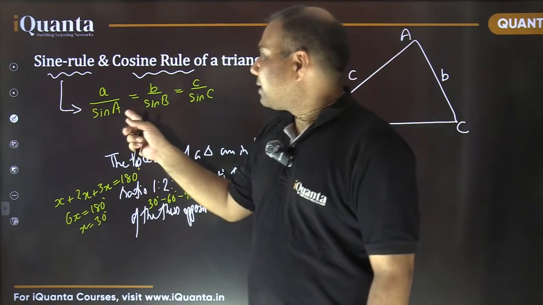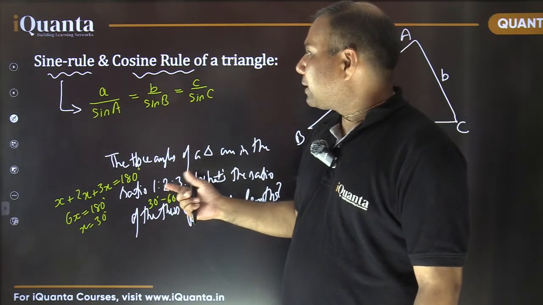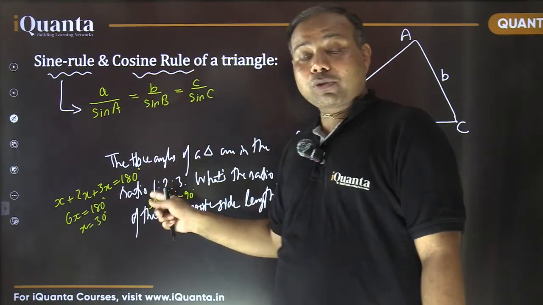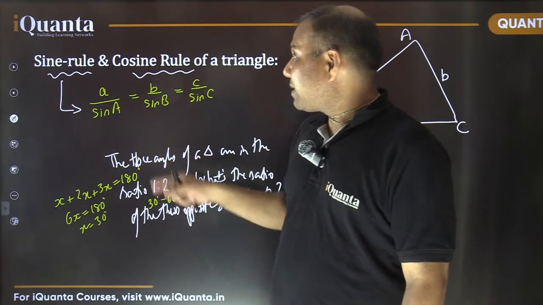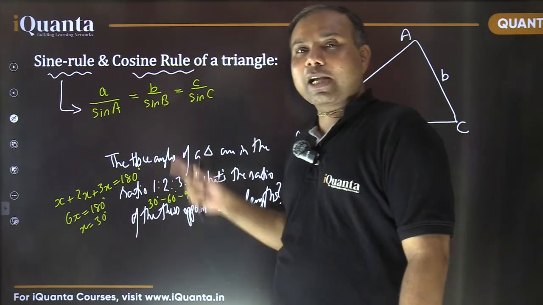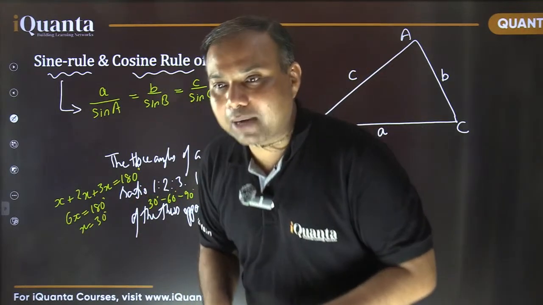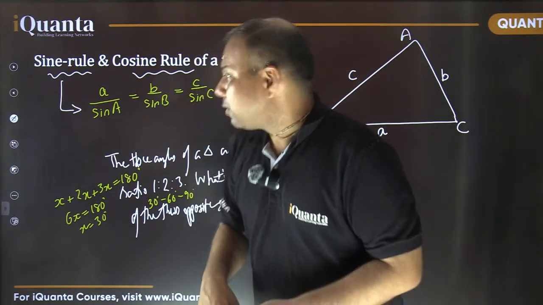So the angles in this question are 30, 60, 90. The side lengths are not in the ratio of 30, 60, 90. Side lengths are basically in the ratio of the sines of those angles: sin 30, sin 60, sin 90. Fine, and accordingly we can find our answer. The answer has already been mentioned by a few students as well.